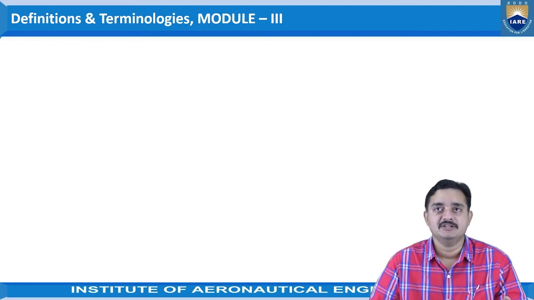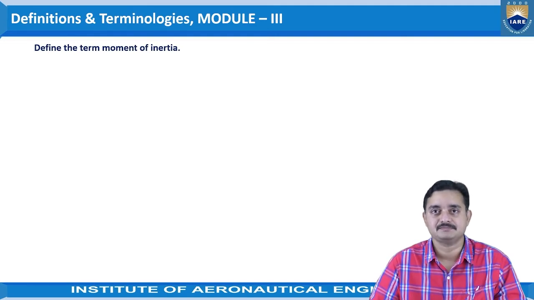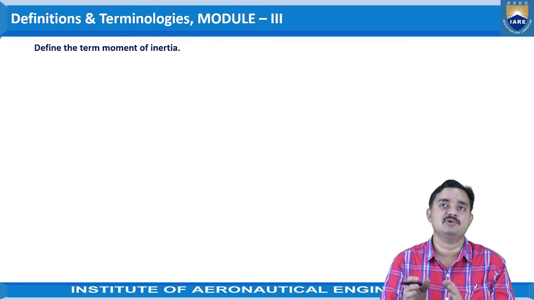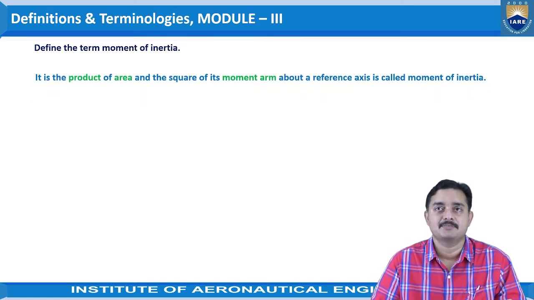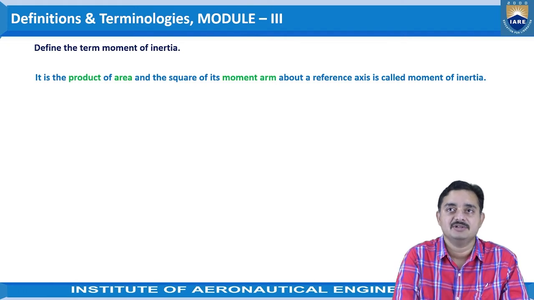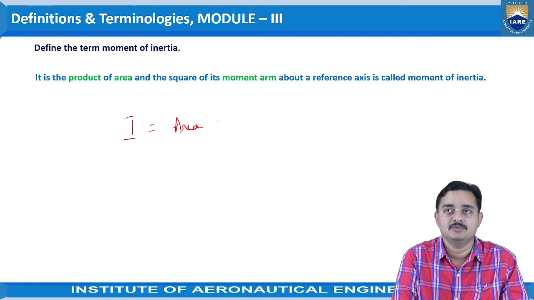So coming to the next one, define the term moment of inertia. The actual definition: it is the product of area and the square of its moment arm about a reference axis, called moment of inertia, right? So we know that moment of inertia I is equal to area into distance square, isn't it?